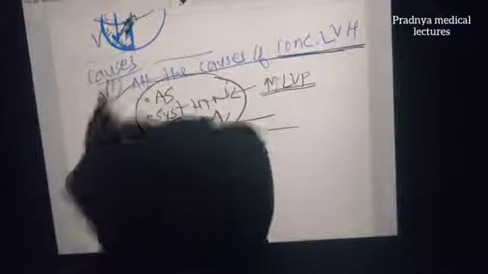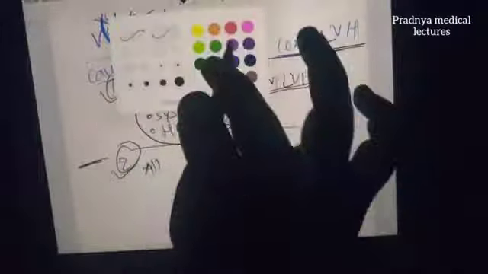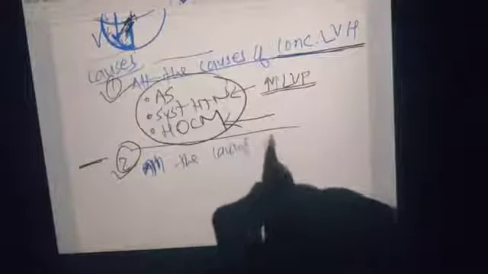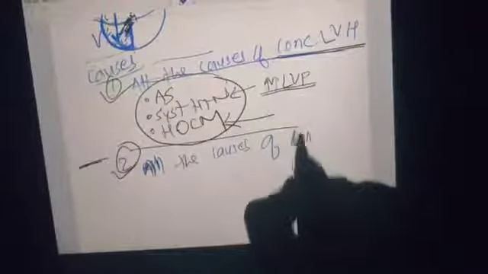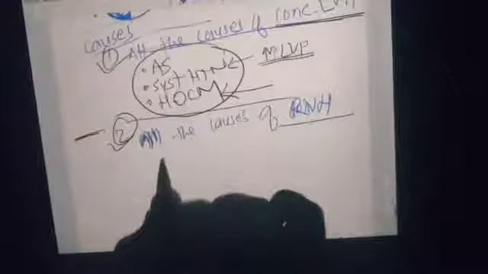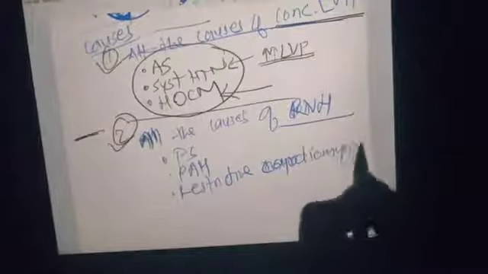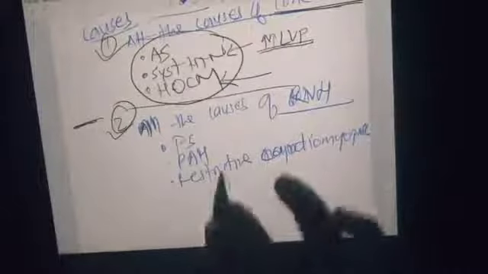Now the second cause, this was the first cause. The second cause is all the causes of right-sided ventricular hypertrophy. So which are the causes? Pulmonary stenosis, pulmonary arterial hypertension, and restrictive cardiomyopathy. Restrictive, as I have told you, means there is some restriction for the heart muscle, due to which the ventricle becomes non-compliant. So pulmonary stenosis, pulmonary arterial hypertension, and restrictive cardiomyopathy.